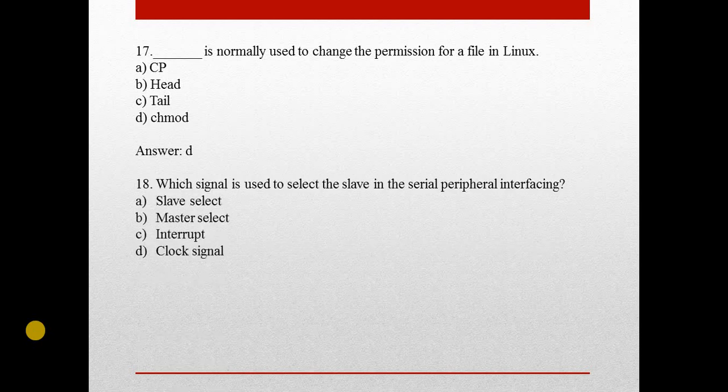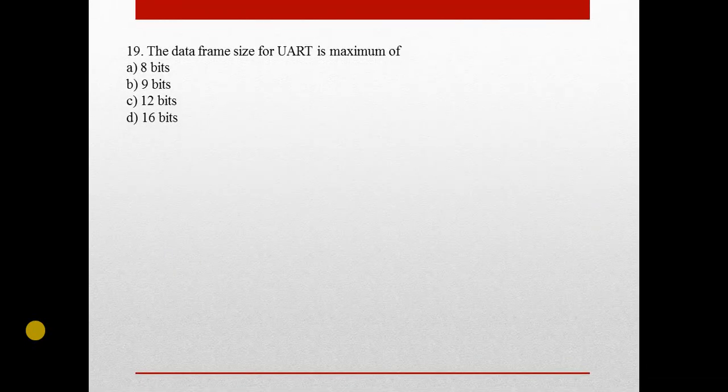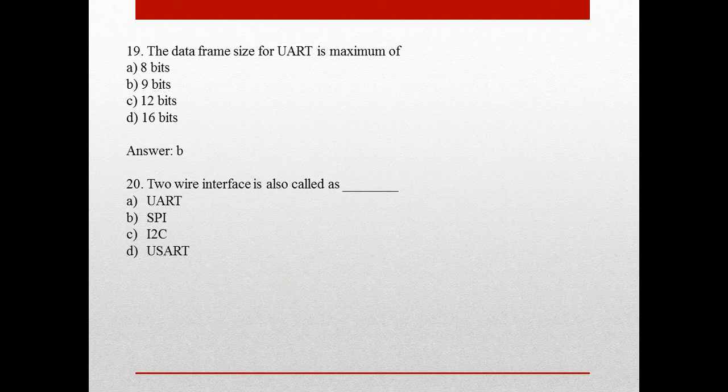Next one, which signal is used to select the slave in the serial peripheral interfacing? Answer is A, slave select. 19th question, the data frame size for UART is maximum of dash. Answer is B, 9 bits. The data frame size is 9 bits. Question number 20, two-wire interface is also called as dash. Answer is C, I2C. Two-wire interface is also known as I2C.